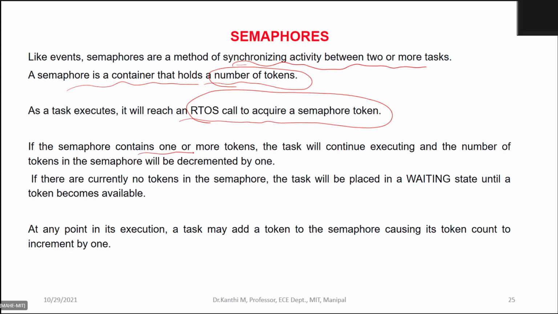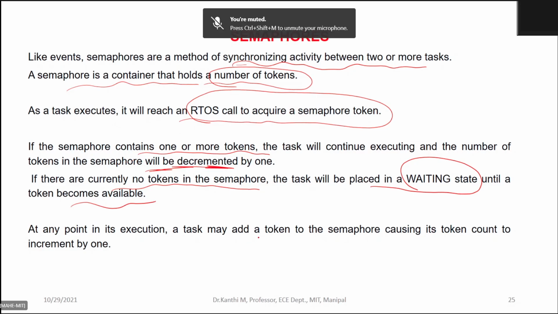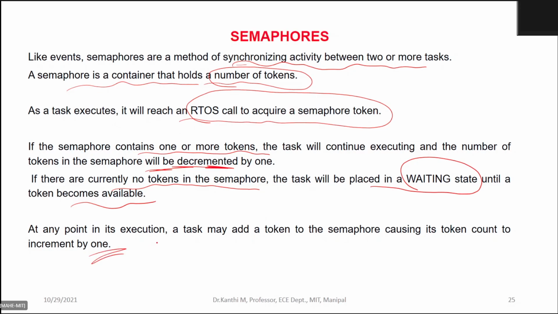If the semaphore contains one or more tokens, the task will continue executing. When you acquire, the count will be decremented. If there are no tokens in the semaphore, the task will be placed in the waiting state until, the same thing we have seen. At any point of execution, a task may add a token to the semaphore, causing its token count to increment by 1. But anybody who holds, when it releases, definitely the count value changes.